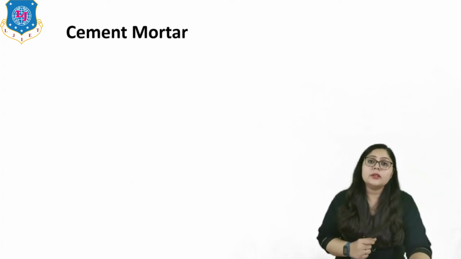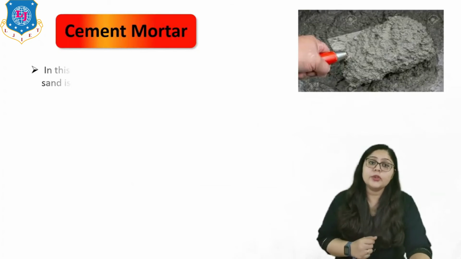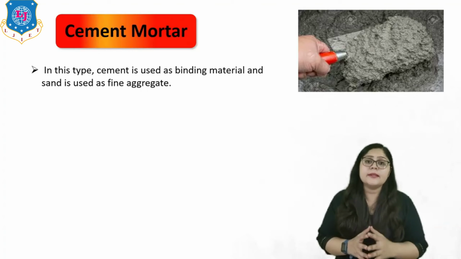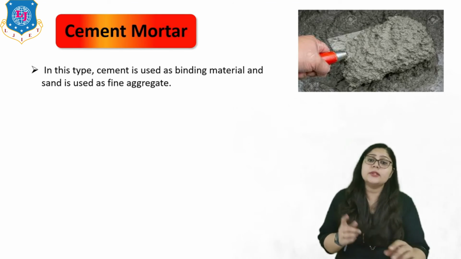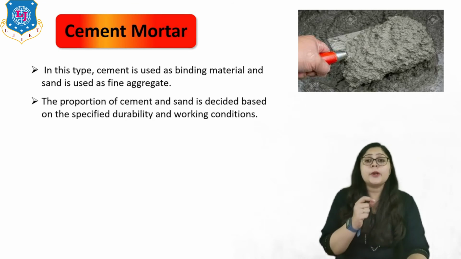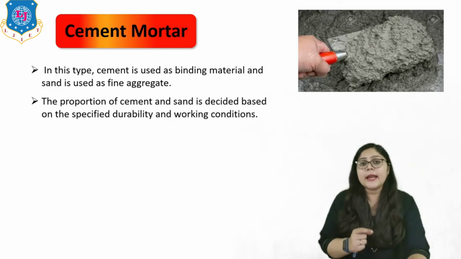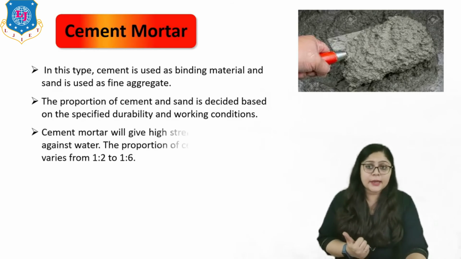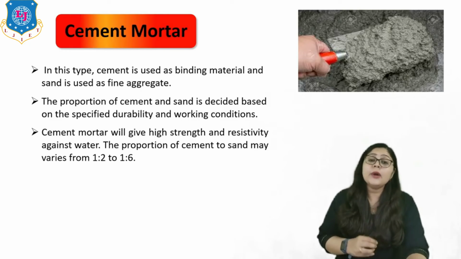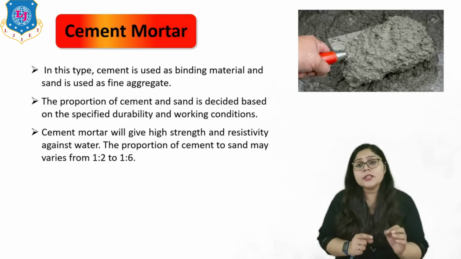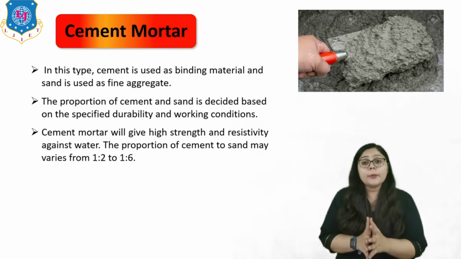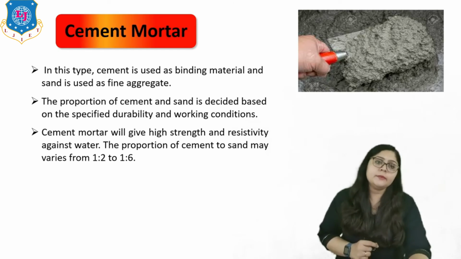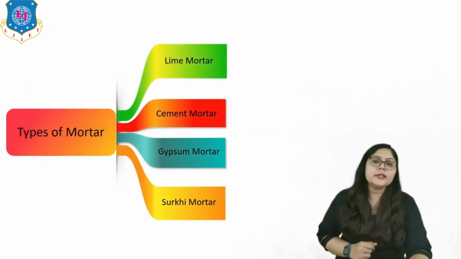Now let us move to the second one, which is cement mortar. As you can see on screen, in this type, cement is used as a binding material and sand is used as the fine aggregate, right? The proportion of cement and sand is decided based on the specified durability and the working conditions, right? Cement mortar will give high strength and resistance against water. The proportion of cement to sand may vary from 1:2 to 1:6, right? So that's all for the cement mortar.